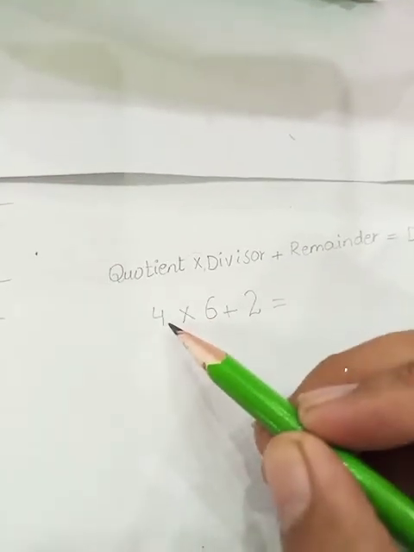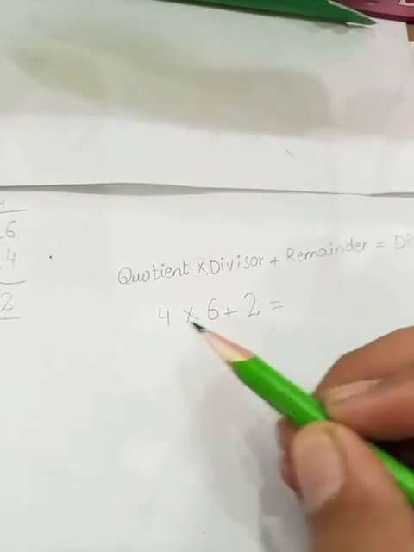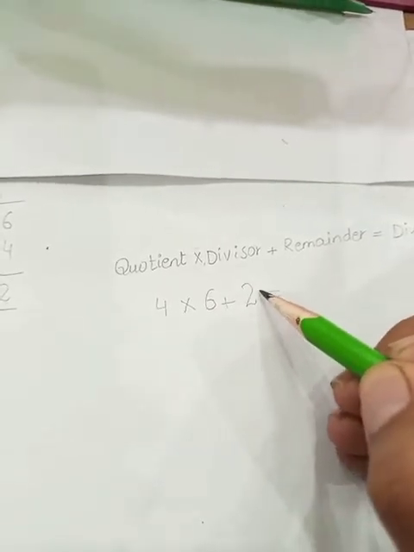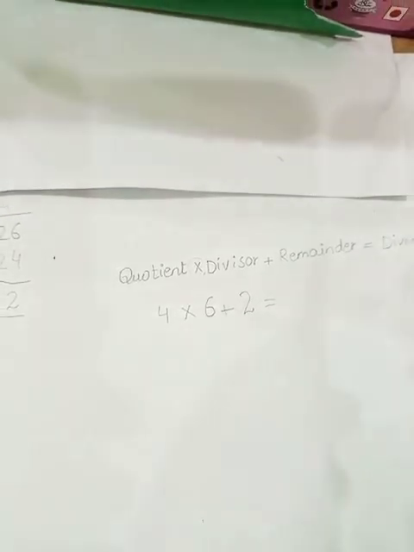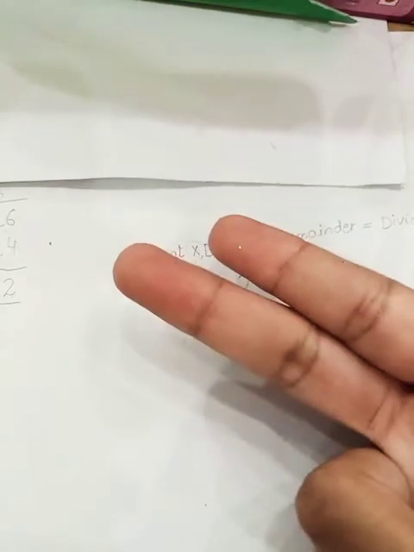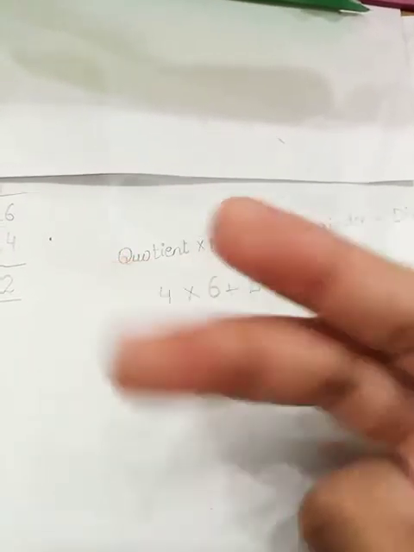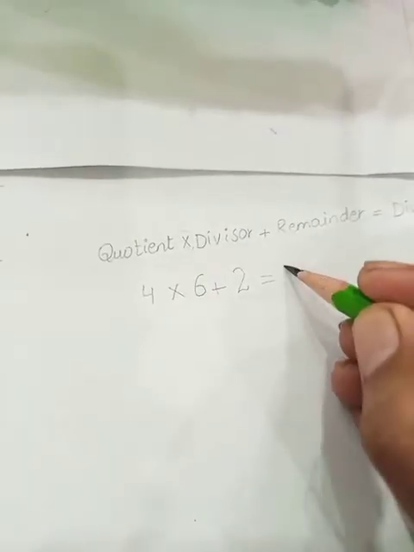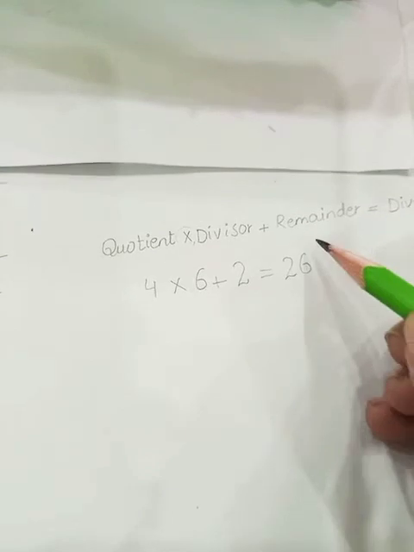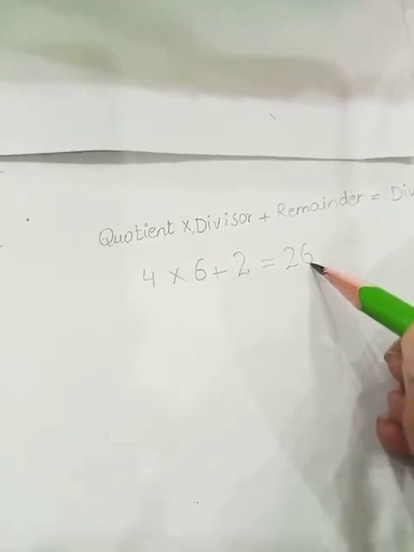Okay. Tell me, students. 4 6s are 24. Very good. 4 6s are 24, and now we are going to add the number 2 to it. 24, 25 and 26. We have added the number 2 to the 24, and it will be equal to 26. So students, let's compare with our dividend. Here our answer is 26.